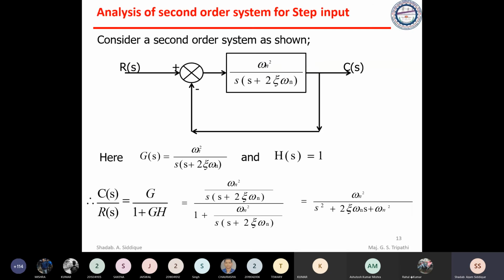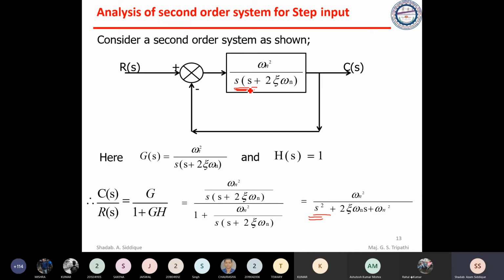Now we do the analysis for the second order system. What is the order here of the system? It is the highest power in the transfer function. Just multiply these two; the highest power will be 2, so that is the second order system. Here also, if you multiply these two, what will happen? Power 2. So this is nothing but a second order system.